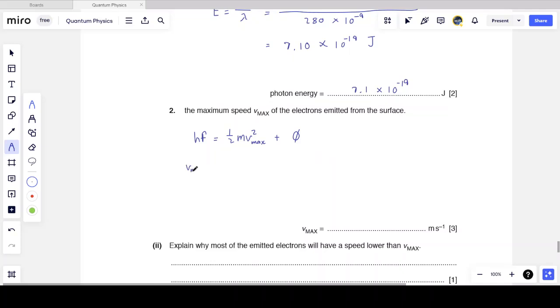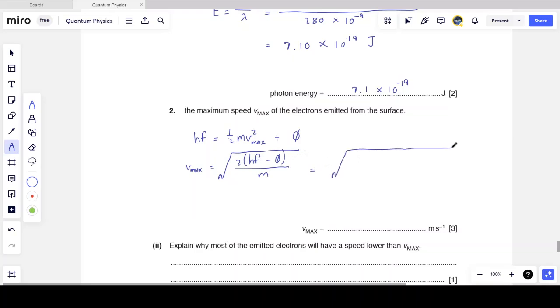Which means I can rearrange this and solve for the maximum speed with a little bit of algebra. I prefer doing my algebra first before putting in my values, but that's completely up to you. This is the square root of 2 into hf minus phi, I hope the math is mathing, divided by m,